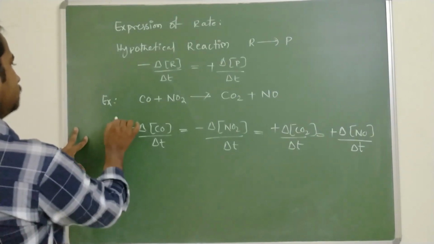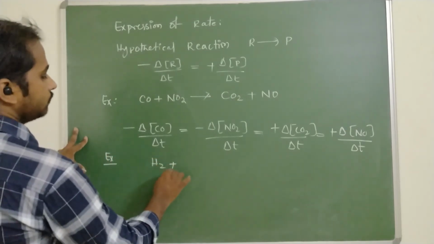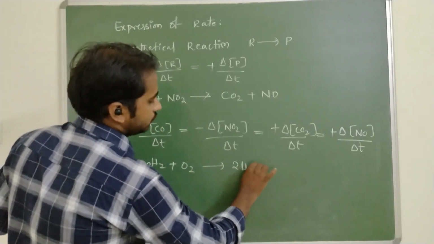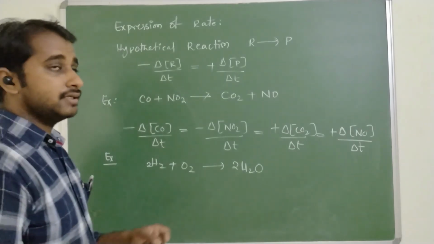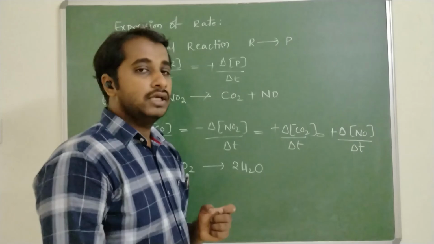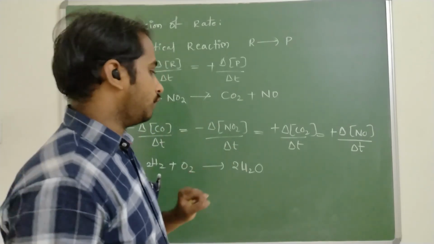For example 2, 2H2 plus O2 gives rise to 2H2O. Here we should know, as I said, in the hypothetical reaction 1 mole forms 1 product. So all the reactions we are studying are with respect to 1 mole.